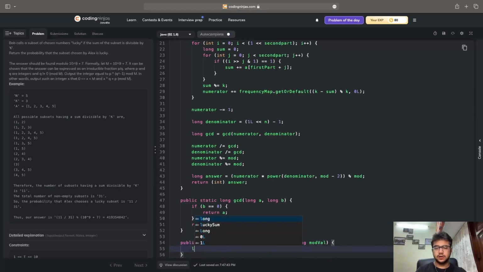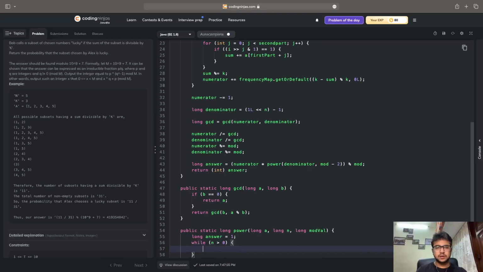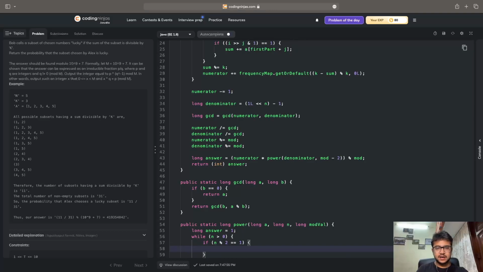Over here I will write long answer equals 1, then while n is greater than 0, if n mod 2 is equal to 1, which means it's an odd number, then answer equals answer multiplied by a mod mod val.